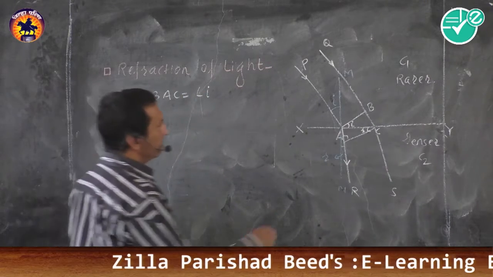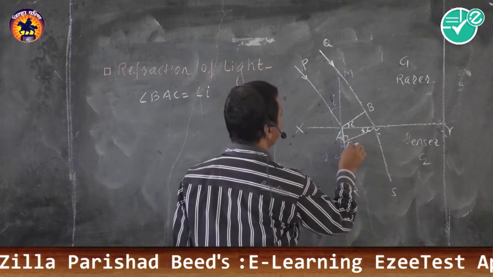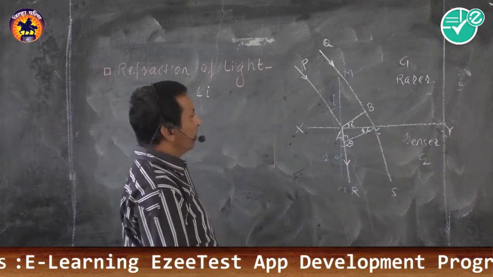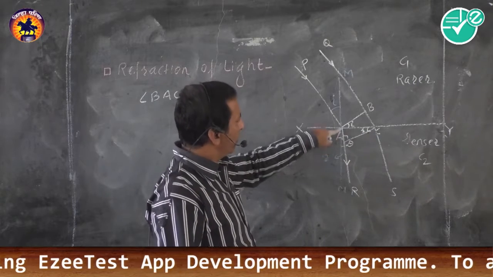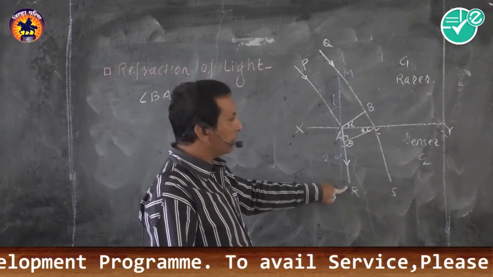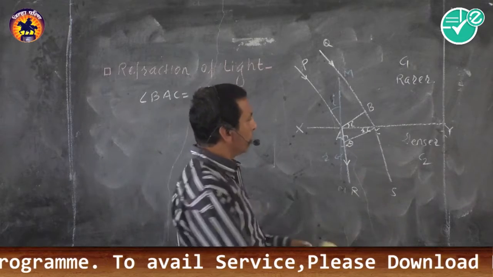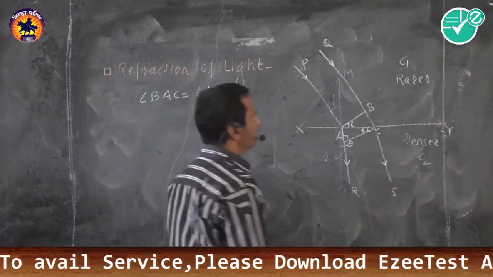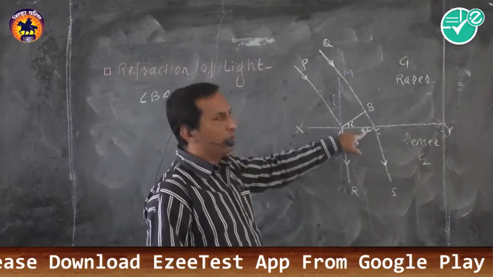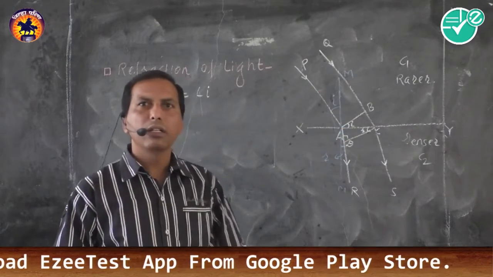Then this point is D, CD. Because we have drawn a perpendicular to the refracted ray AR, CR is also a refracted ray. PA and QC, they are incident rays.